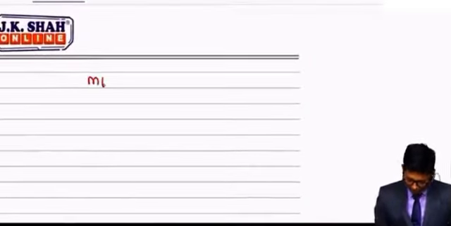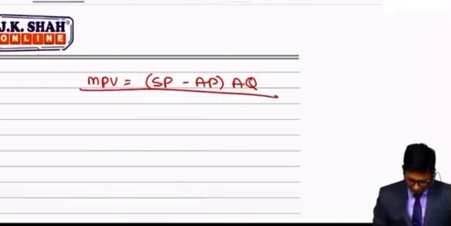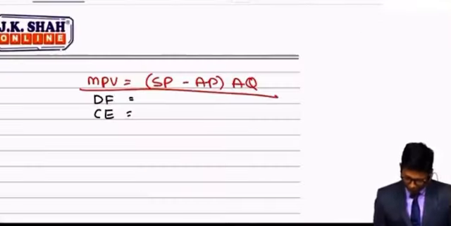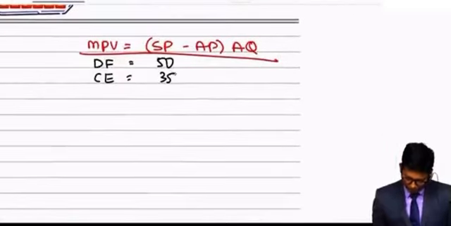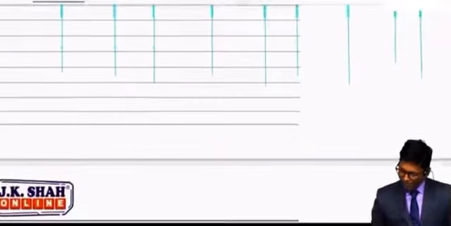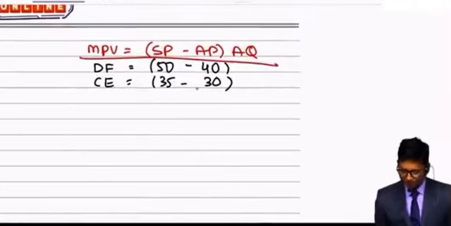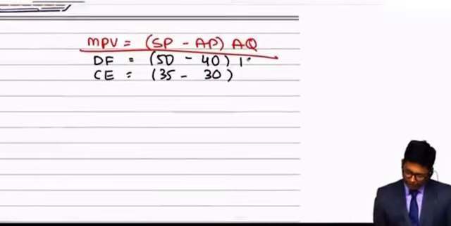Material price variance is standard price minus actual price into actual quantity. We are dealing with two materials. First one is DF, second one is C. The standard prices of materials is available in our table. You need not check your question. It is 50 and 35. From your standard prices, you should deduct the actual prices, and actual prices are 40 and 30. Everything is available in the table, you can see. Actual quantities are also available. Actual quantities are 1800 and 1300. Simply you need to multiply this. You are going to get your answer.